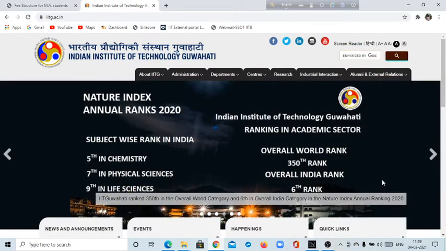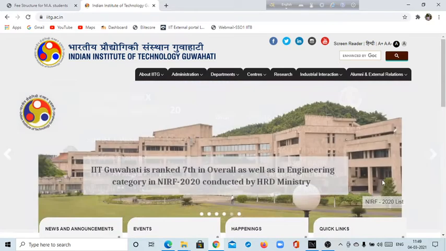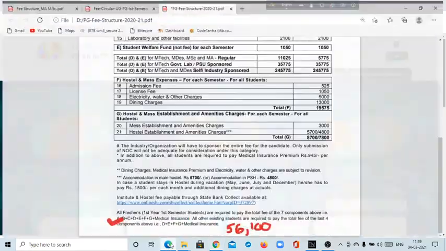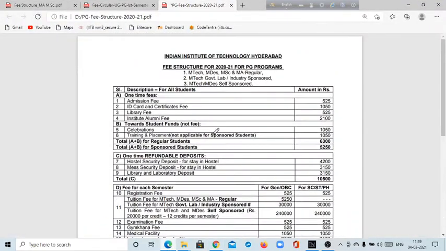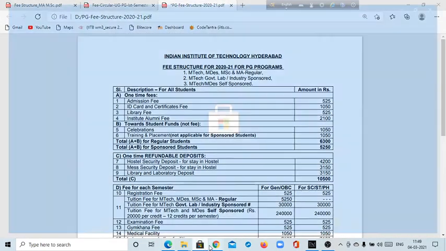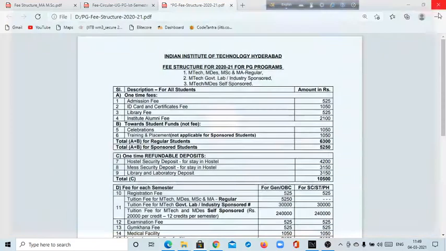So at the end of this video, you will get a good idea about the fee structure in IIT for each semester. Okay, so let's start. You can see my laptop interface and cursor also. So first of all, I will show you the most important